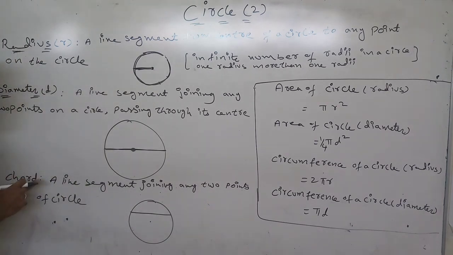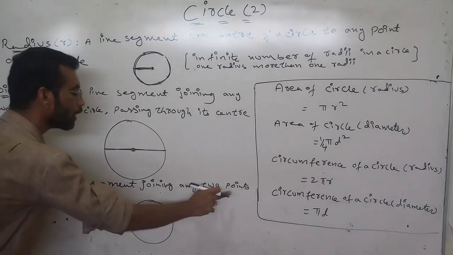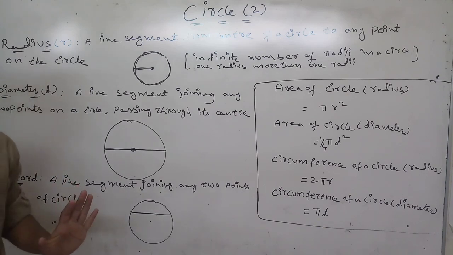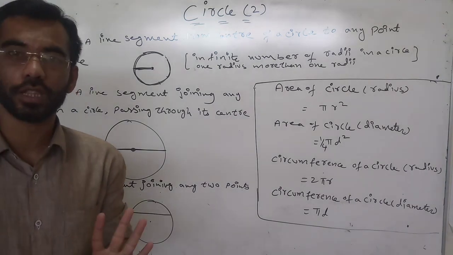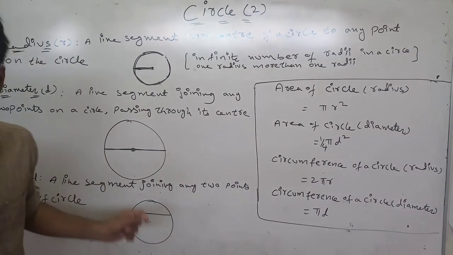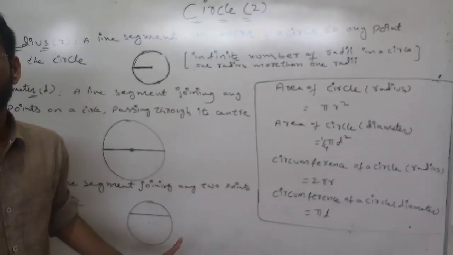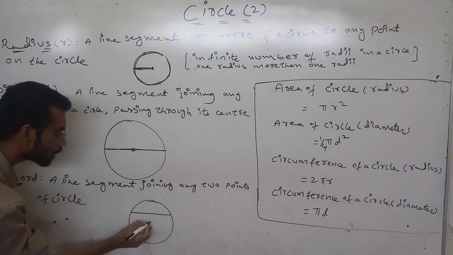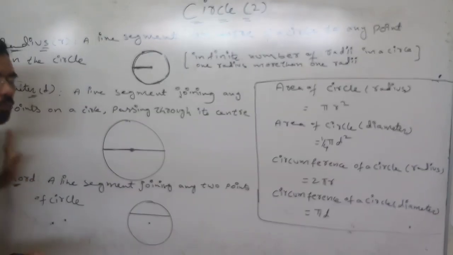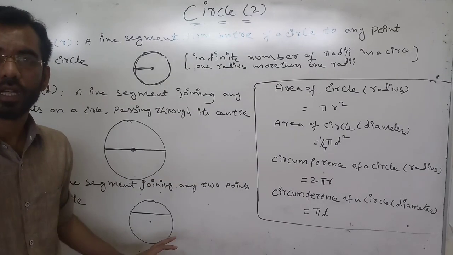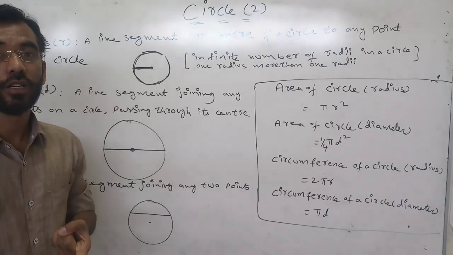Okay. What is called a chord? A line segment which is joining any two points of the circle. The condition is that whether it is touching the midpoint or not touching, it will be a chord. See here, it is not touching the midpoint. It is a chord. If it touches also, it will be a chord.